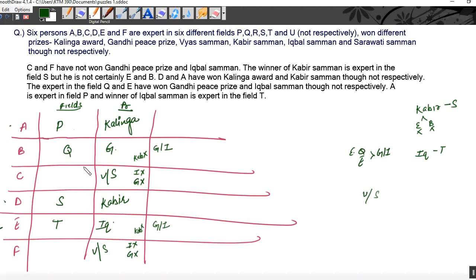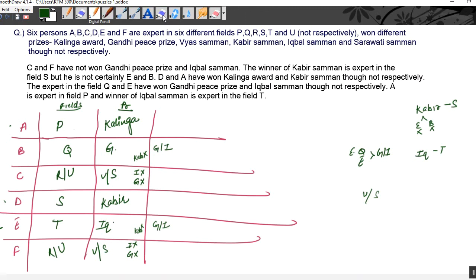Now we are left with only R and U. That means C and F are expert in either R or U. If C is expert in R, then F is expert in U. If C is expert in U, then F is expert in R. Same here: if C is getting Vyas Samman, then F will get Saraswati Samman. If C gets Saraswati Samman, then F will get Vyas Samman. So this oblique sign shows that one from R and U will come here.